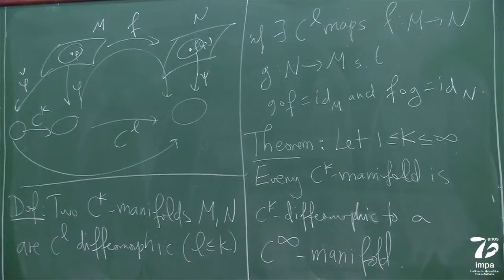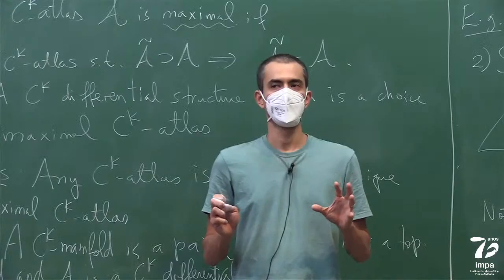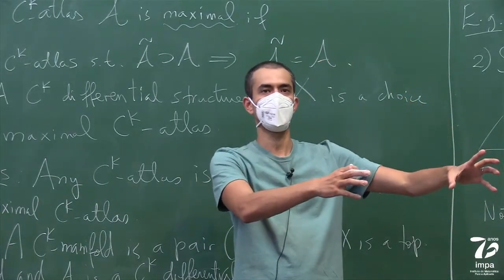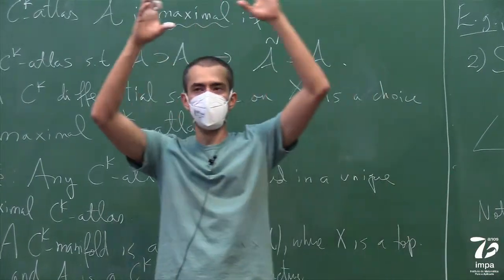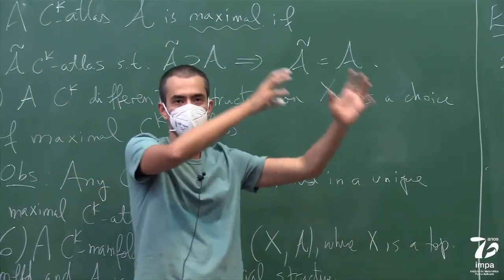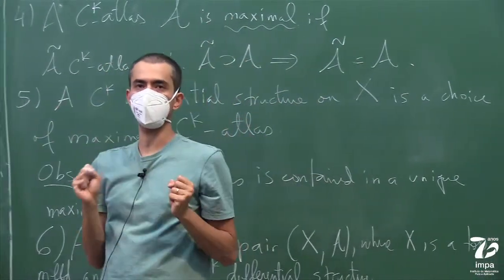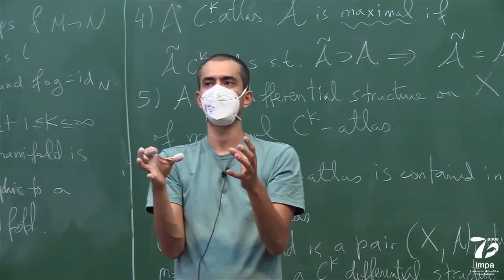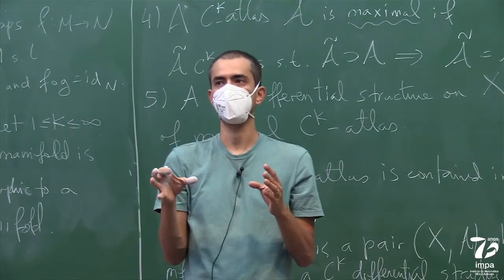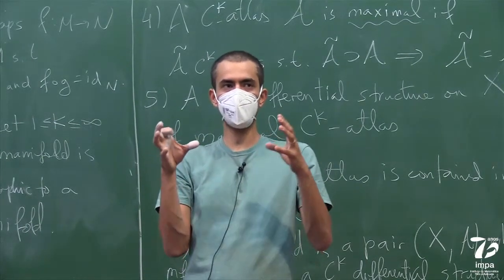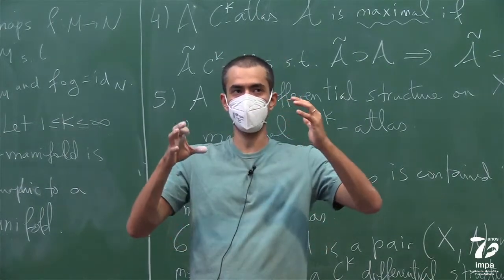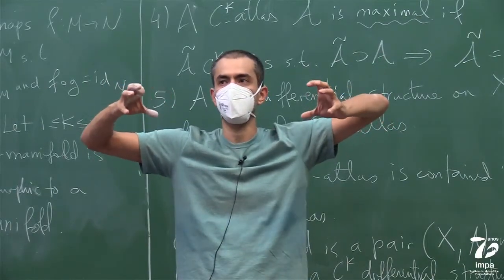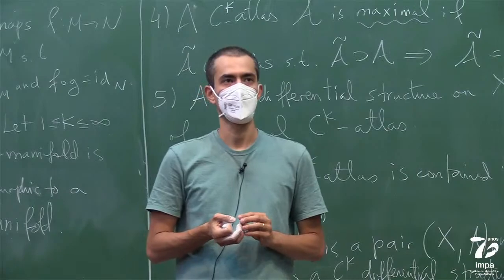So what does that mean exactly? Let me explain this with words. Say you have a topological manifold and a CK maximal atlas. That means there is another X tilde and another atlas which are CK diffeomorphic to that. And in this new atlas, you can throw away a bunch of charts and just keep a C infinity maximal atlas. So when you have a CK atlas, you say that this manifold is C infinity if you can throw away some of the charts but still have a subatlas which is C infinity compatible. Okay, so that's what it's saying.